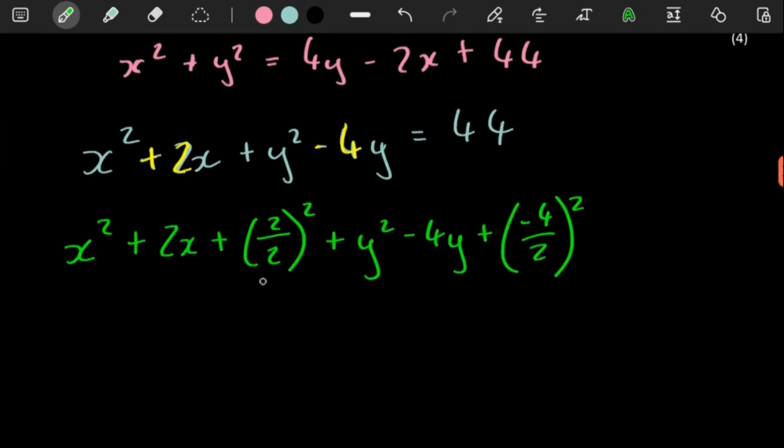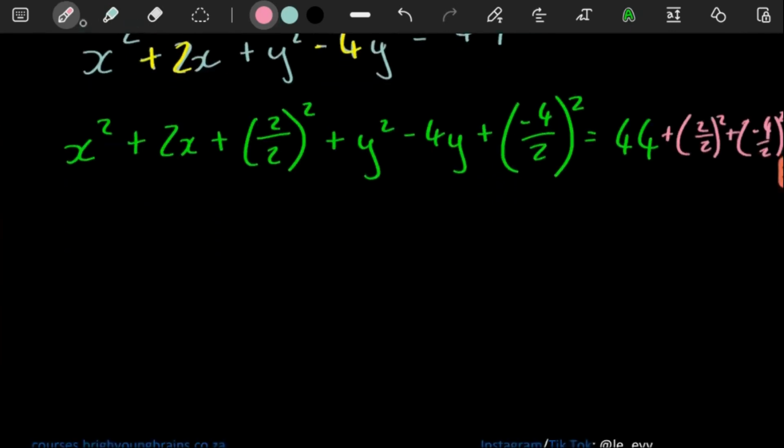Now, because you added this on the left, you also need to add it on the right side of the equation. So the 2 over 2 squared that we added, we also have to add it on this side. So 2 over 2 squared. And then here the -4 over 2 squared that we added, we also have to add it on this side.